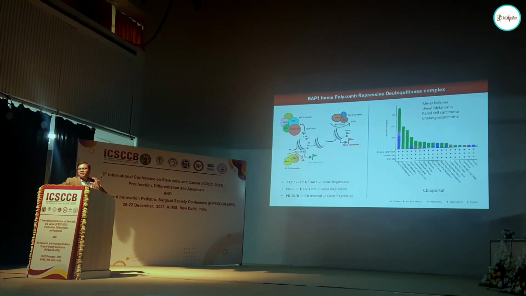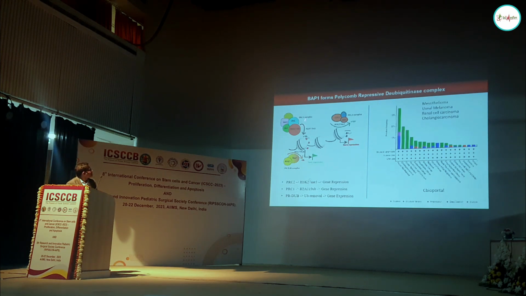What this complex does is remove ubiquitin from H2A119. If you remove ubiquitin from H2A119, it opens up the chromatin, and that's why you can have more gene expression. So if you remove this ubiquitin mark, the chromatin will be open, and you will have more expression of downstream genes.